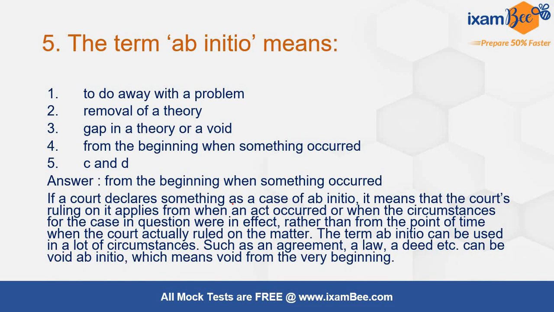If a court has declared something as a case of ab initio also, it means that the court's ruling on it applies from when an act has occurred or when the circumstances for the case in question were in effect, rather than from the point of time when the court actually has ruled on the matter. So the term ab initio can be used in many circumstances.